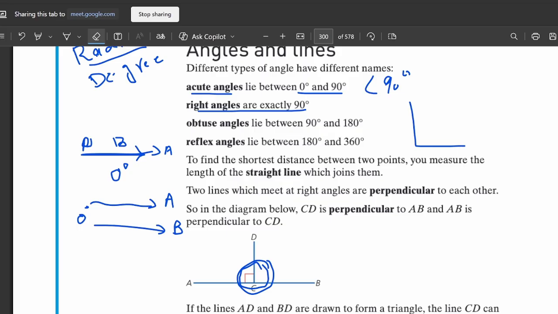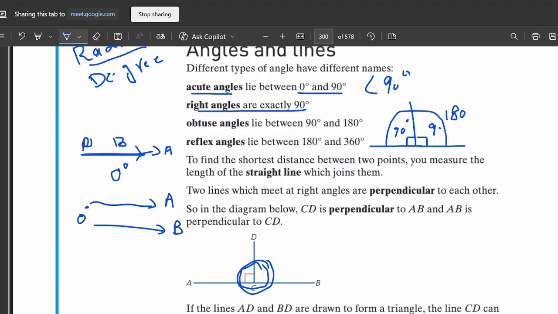Now come to this point. I was talking about 90 degree. So here you can see that this angle will be 90 degree. Am I right? If I draw another 90 degree in here, then it will look like this one, right? So if this is 90 degree and this is also 90 degree, then what will be the total? 90 plus 90 is 180. Yes, 180.